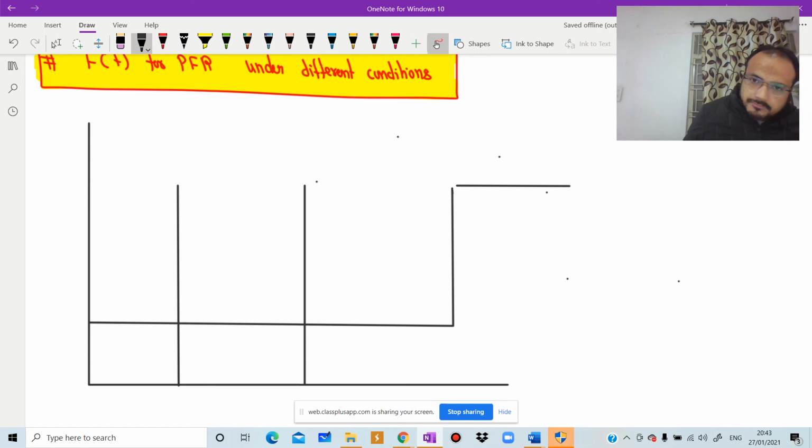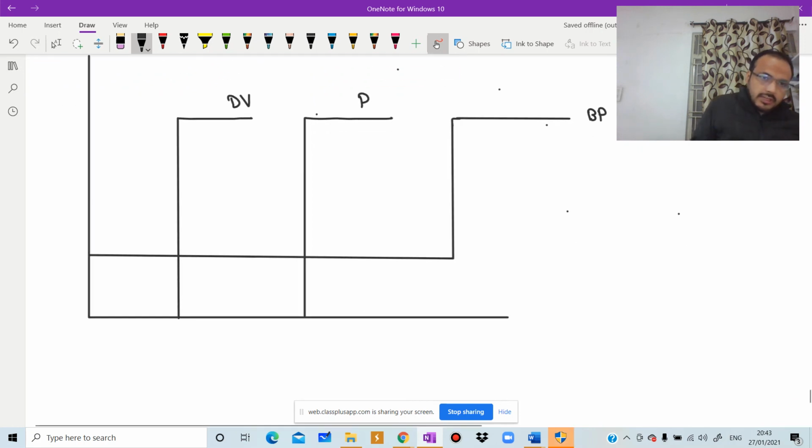Draw this diagram. Dead volume, perfect operation, bypass, F of t versus t, with VB by V naught.